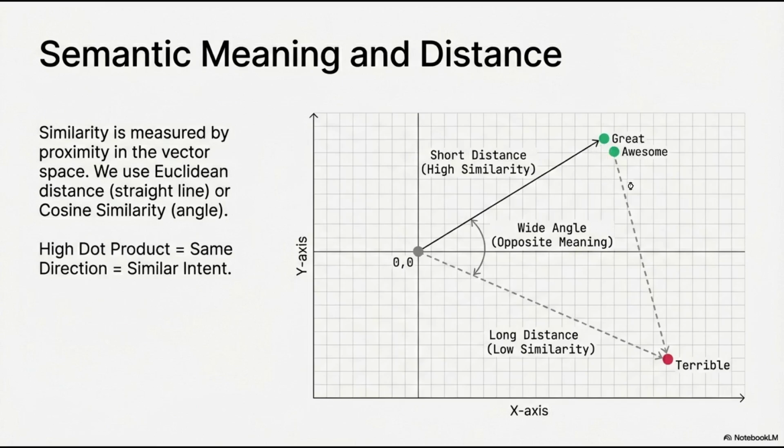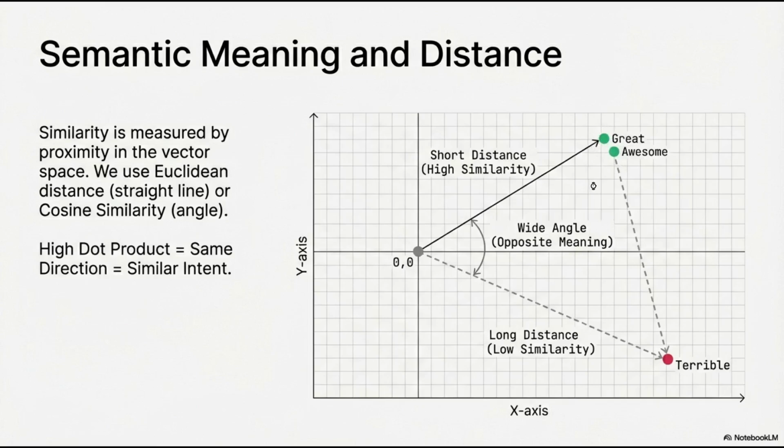If the distance is short, the words are semantically similar. If it's long, they are unrelated. So when we ask, does the computer understand that "great" is like "awesome"? The answer is yes, not because it knows English, but because the distance between their vectors is tiny.